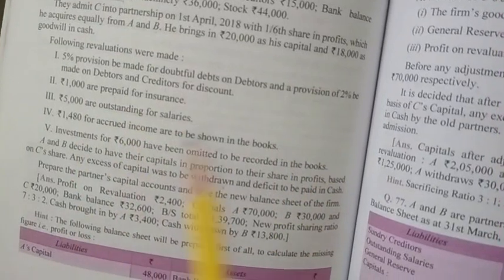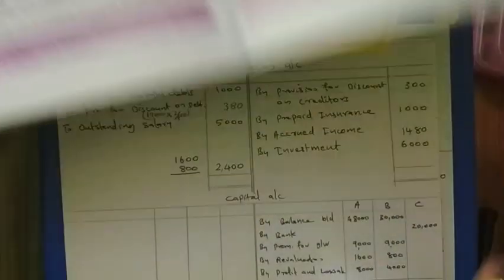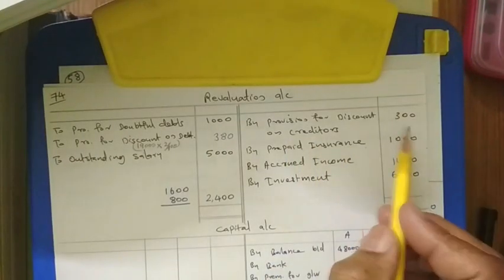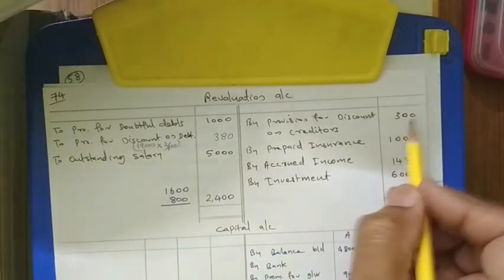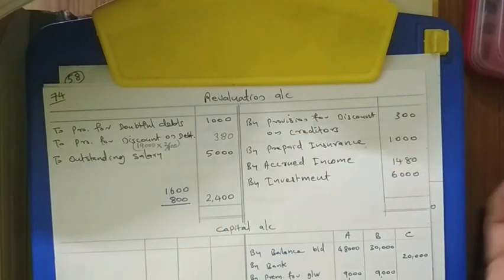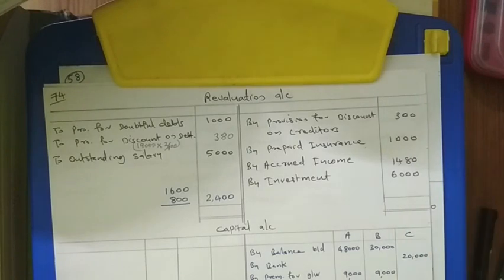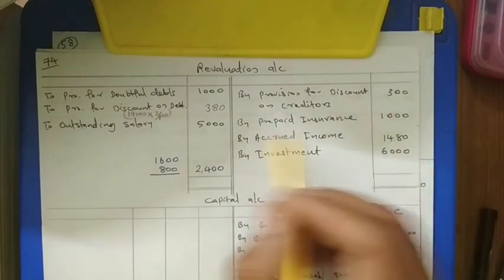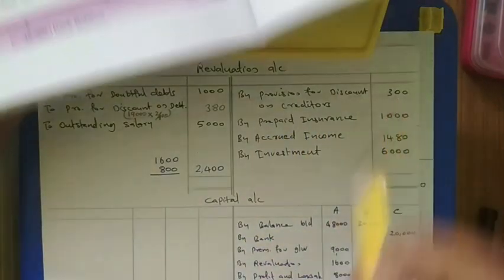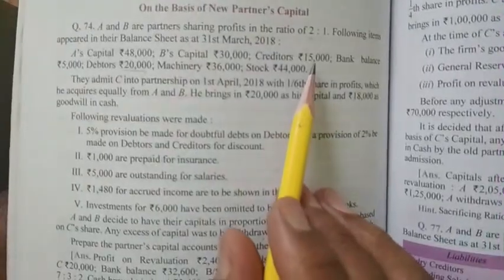Then provision for discount on creditors. If a provision for discount on debtors is a liability, then provision for discount on creditors will be income for us. So that is why I taken this here. Creditors value is decreasing. We are expecting that a 300 rupees discount we will get when we are making the payment to creditors. Means this much less amount only we have to pay. That is why it is income. Income we are taking in the revaluation account credit side. So by provision for discount on creditors, 300 is coming. It is 2% of the creditors amount. Creditors amount is given 15,000, and 2% is 300.